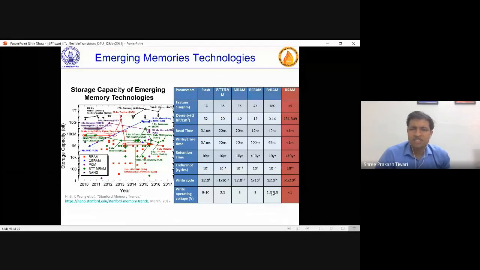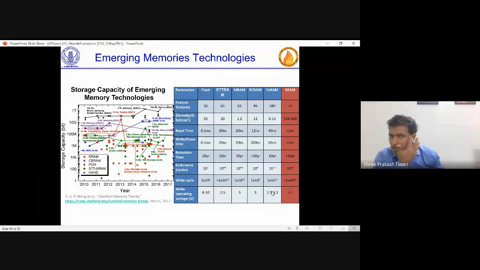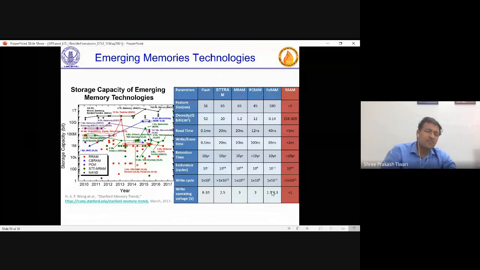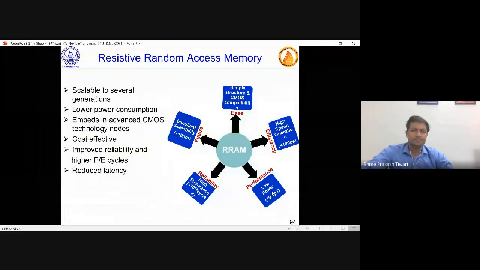If you talk about feature size, because this is a capacitor, sizes of a few nanometers are produced. In that case, the density becomes much higher, and RRAM has better properties. It's not about the flexible RRAM which we fabricate, but in general RRAM is an area which has good applications. First, scalability is very good. This is a future technology where density can be high.